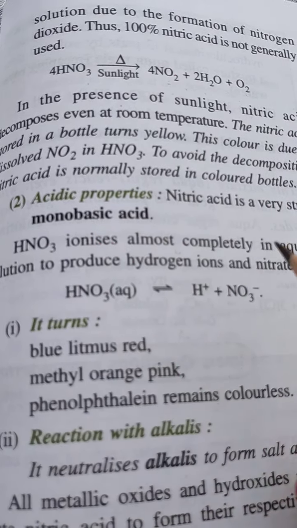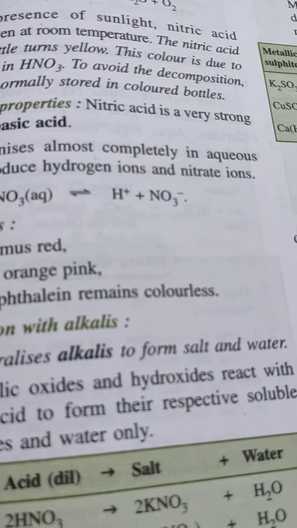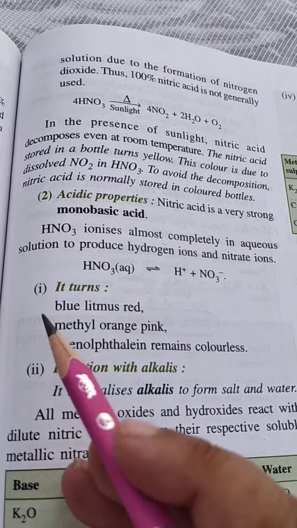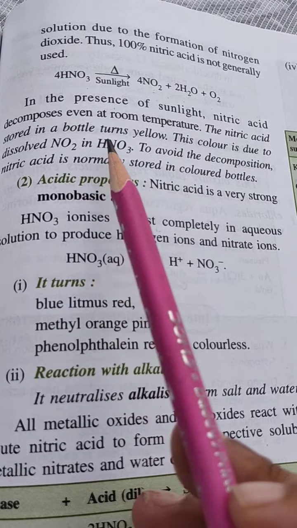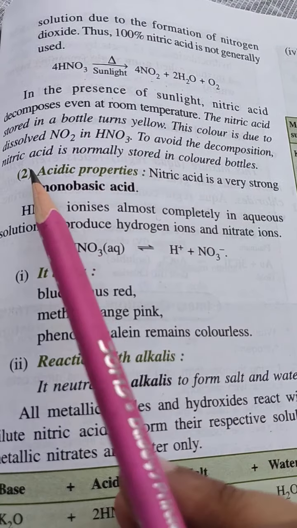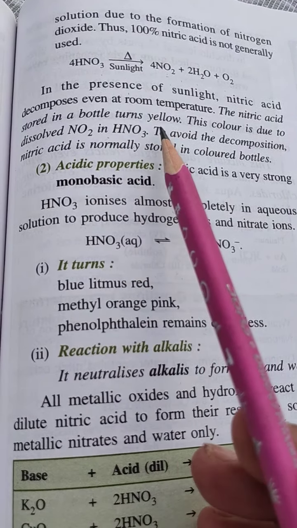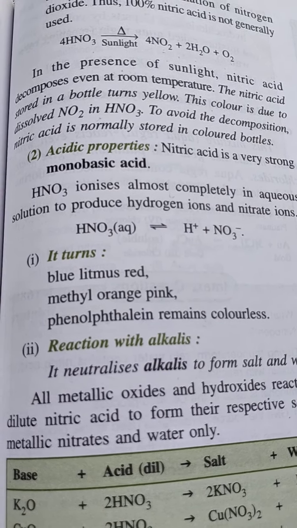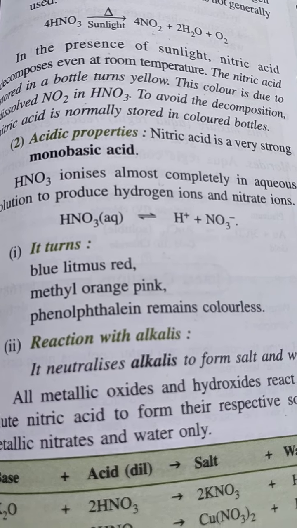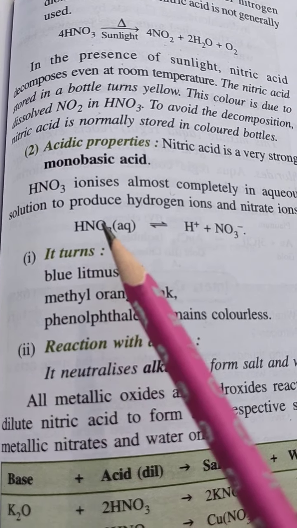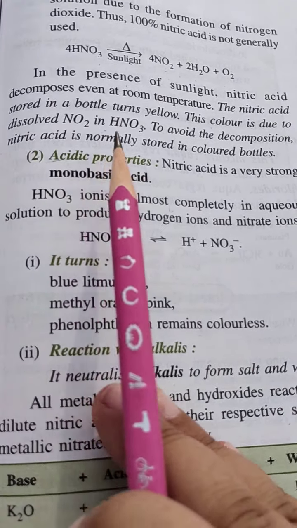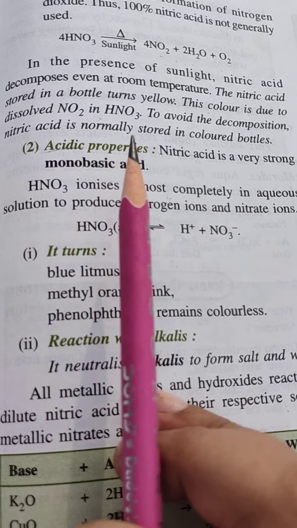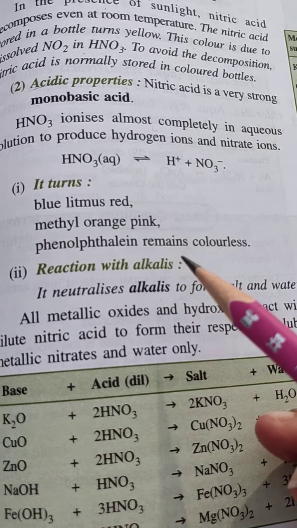That is why it is kept in a colored bottle, so that it should not come in contact with direct sunlight or some amount of heat. In the presence of sunlight, nitric acid decomposes even at room temperature. The nitric acid stored in a bottle turns yellow. Always remember why the nitric acid bottle turns yellow, because it gets decomposed to nitrogen dioxide, and to avoid this decomposition normally it is stored in colored bottles.